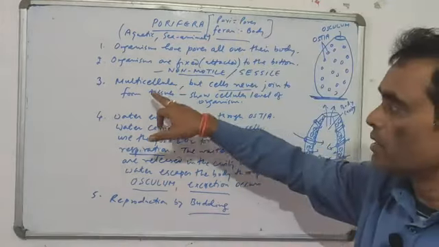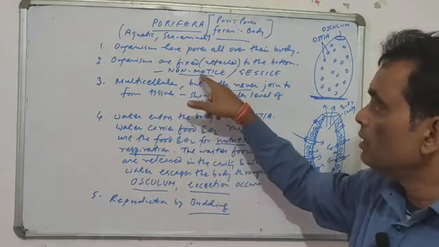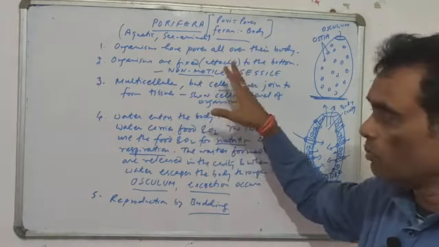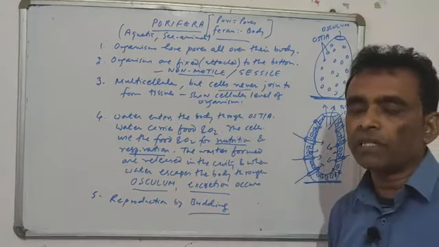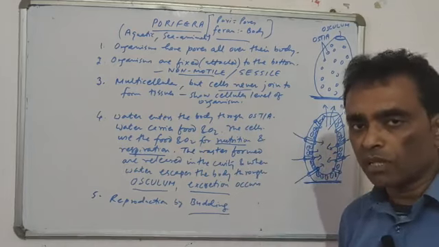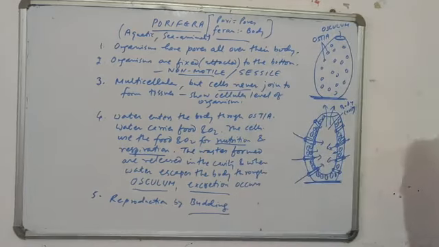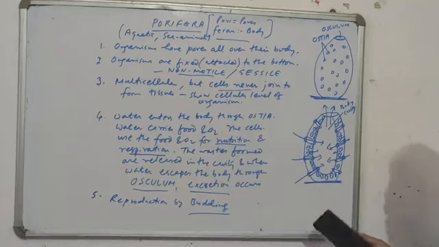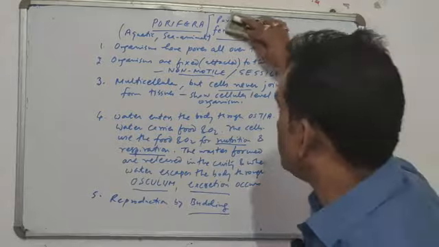Apart from that, the characters are, they are multicellular, but there is no tissue. They are fixed at one place. They are non-motile, and even after getting fixed, they carry out their life activities, and that is how they survive. That is the simplest group called Porifera. I hope you understood that. The next group we will talk about is called Coelenterata.